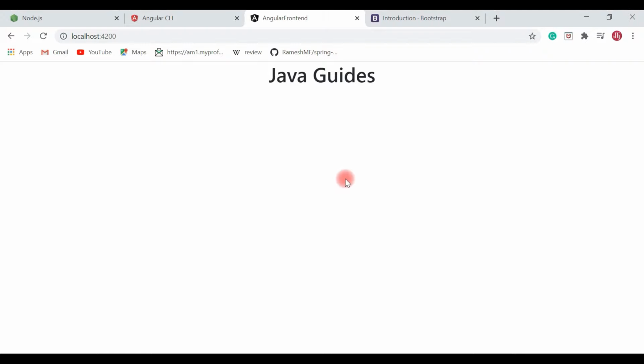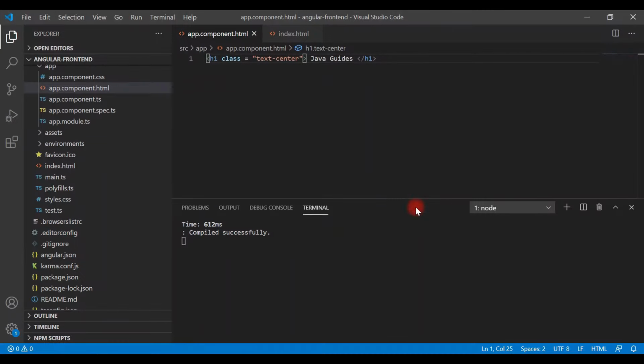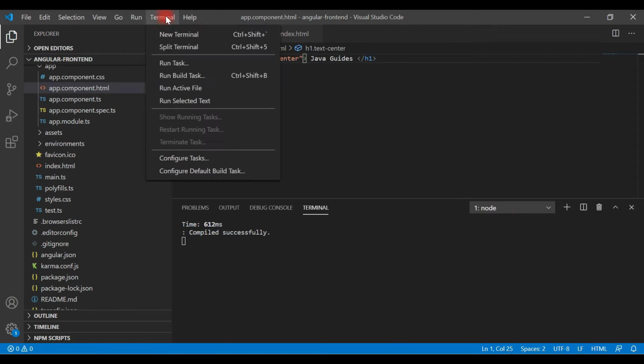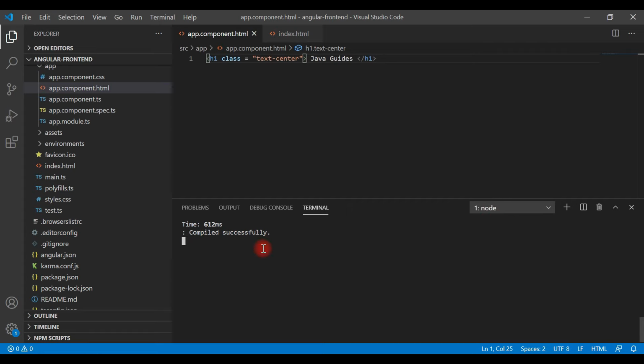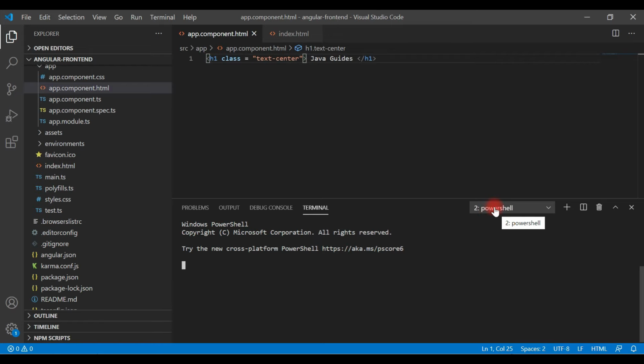Now it's time to create a TypeScript class, which is basically a model that will hold the response of a REST API. Let's go ahead and create a TypeScript class. Let's create one more integrated terminal. Go to Terminal, New. Look here, you can have multiple integrated terminals in VS Code. In the first integrated terminal, the Angular application is running, and this second integrated terminal I'm going to use to run Angular CLI commands.